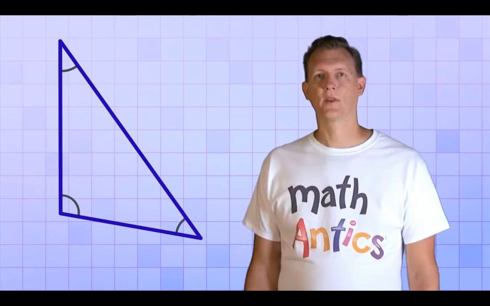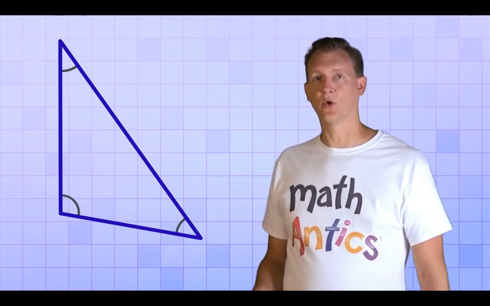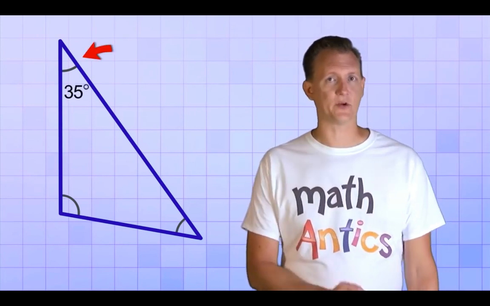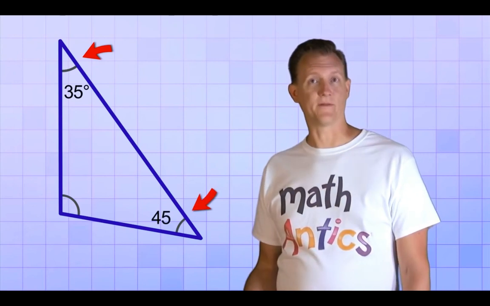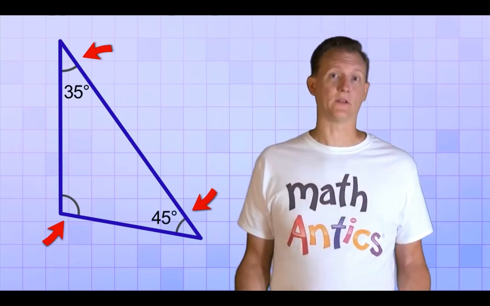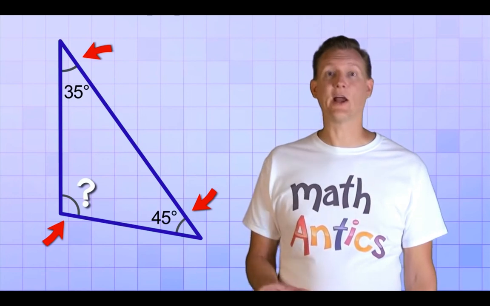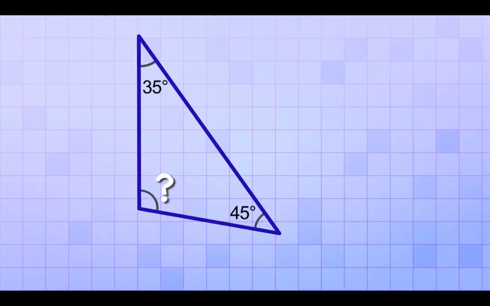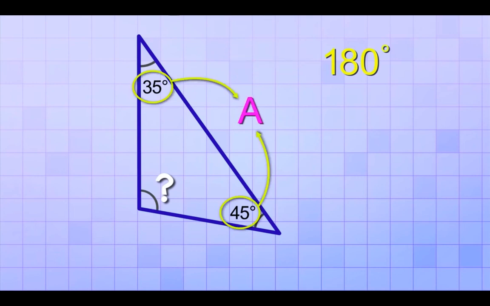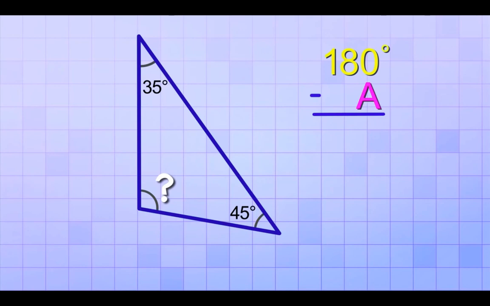There are a whole lot of situations where you'll know what 2 of the angles are, but you need to figure out what the 3rd angle is, like in this problem. With this triangle, we're told that one of the angles is 35 degrees and the other is 45 degrees. But the 3rd angle is unknown. We need to figure out what it is. Since we know that the total must be 180 degrees, we can just add up the angles that we do know, and then subtract them from 180 degrees to see what's left over. The leftover amount must be the measurement of the unknown angle.